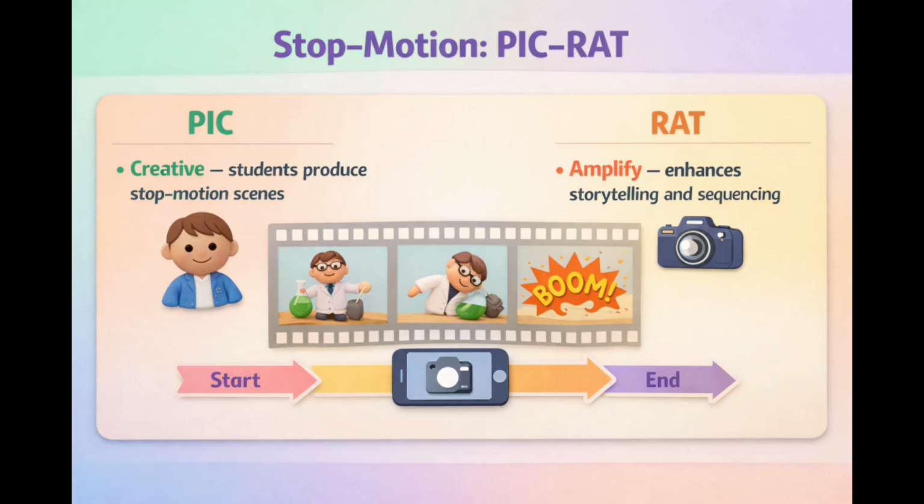First, stop motion. My students build characters and scenes with Legos and clay. Then they record frame by frame. They are creating, not just watching. And this is transformative because without technology, they couldn't show the what if. Like, what if Fleming didn't make the mistake?